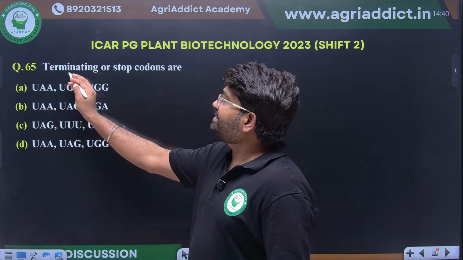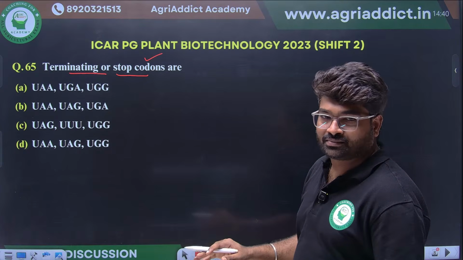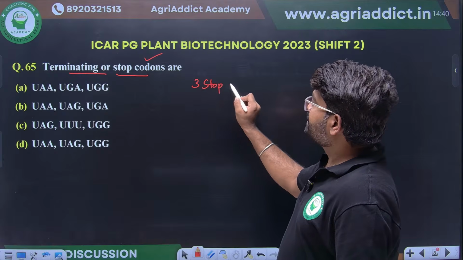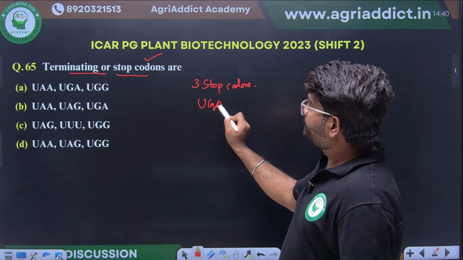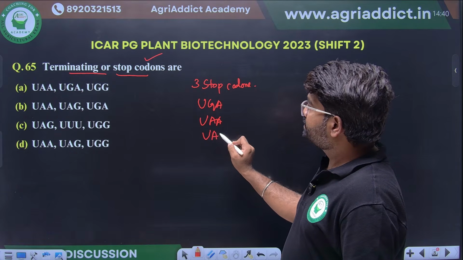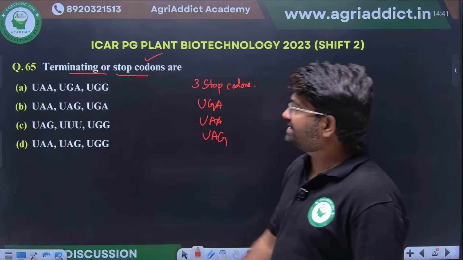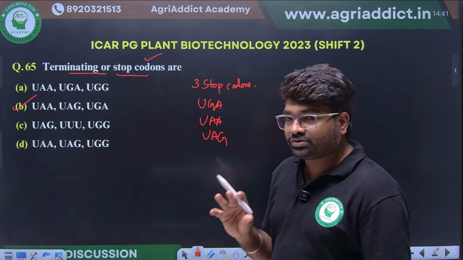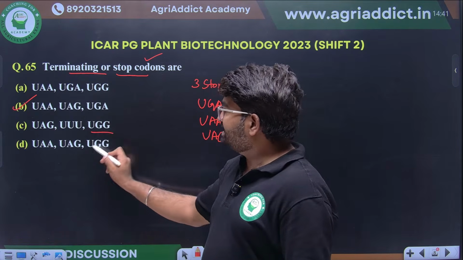They are asking here about termination or stop codons. What are the different stop codons? We know 3 stop codons are there: UGA, UAA and UAG. These are the 3 stop codons. The most important thing in the remaining options that you have to observe is UGG, which they have given.